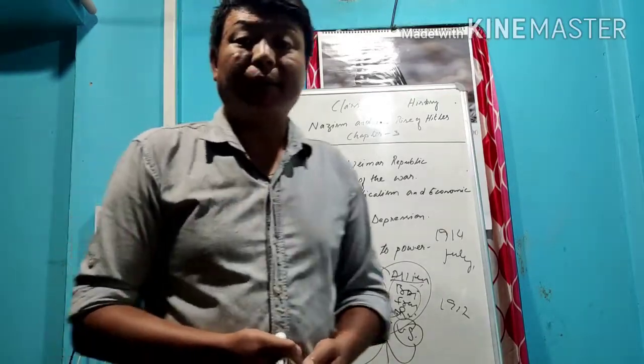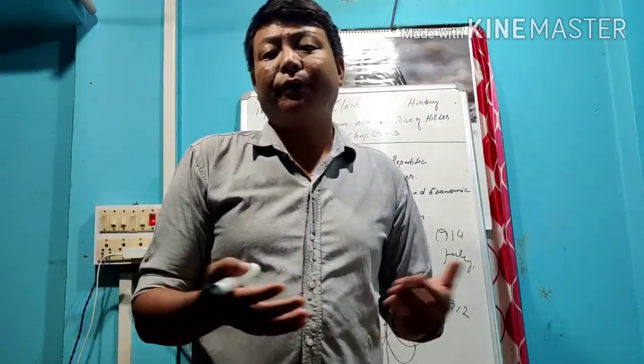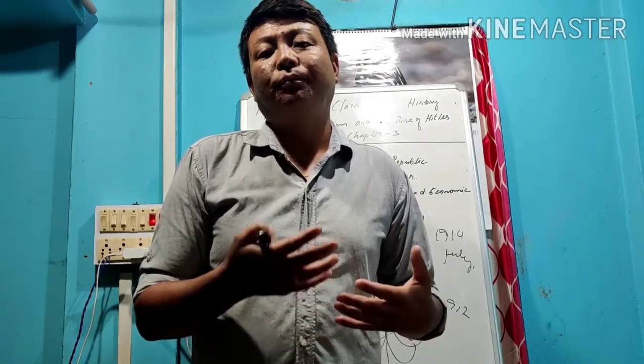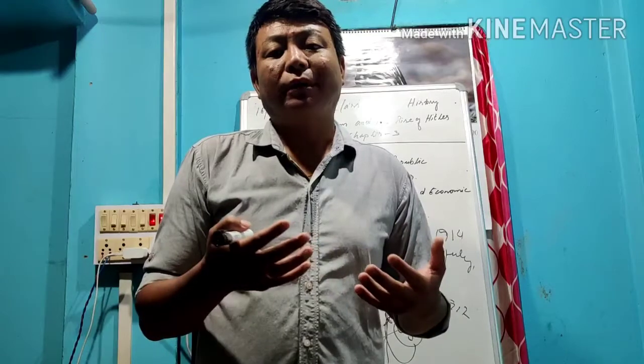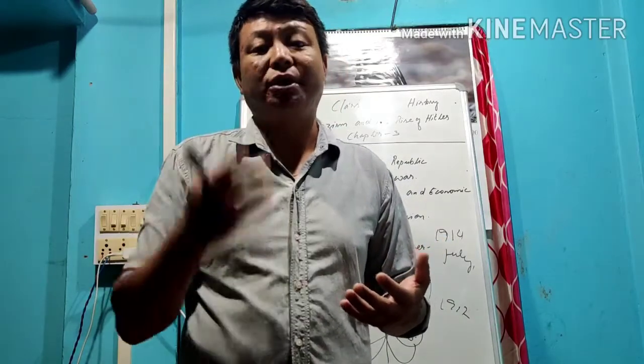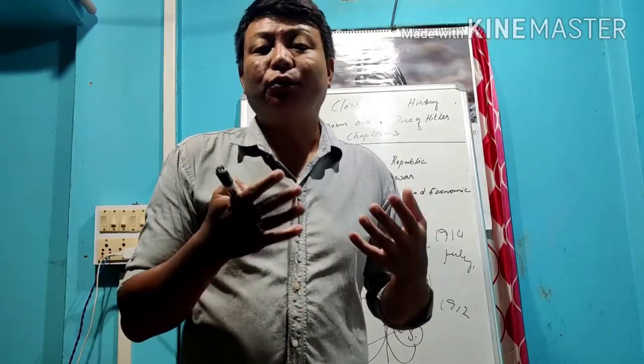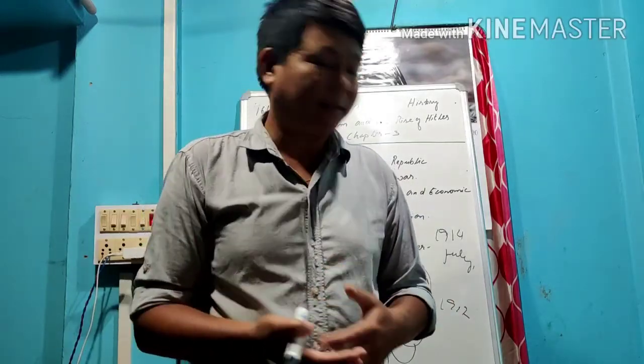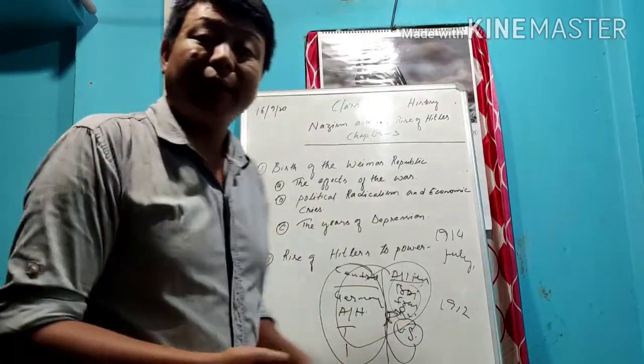Another point: in the Pacific Ocean, the U-boat U-53 destroyed the ship known as Lusitania. That ship was destroyed by the submarines of Germany, and that is another reason the USA wanted to take revenge. So that's all regarding the First World War.